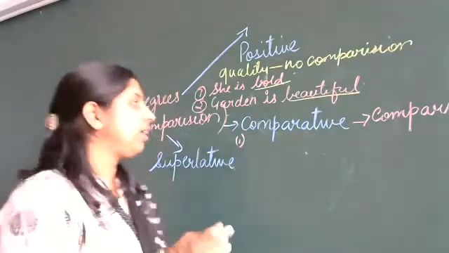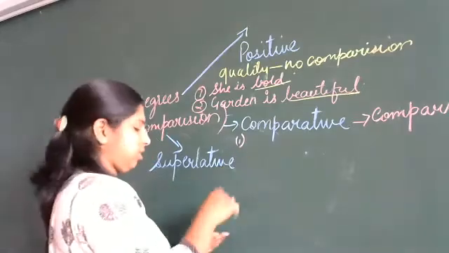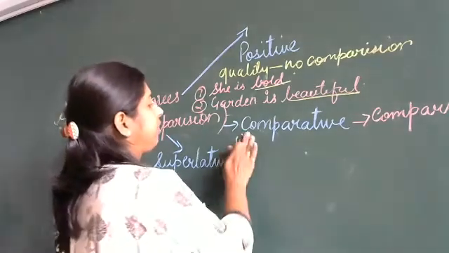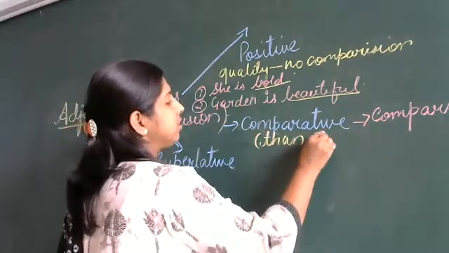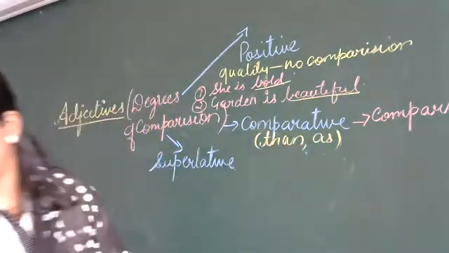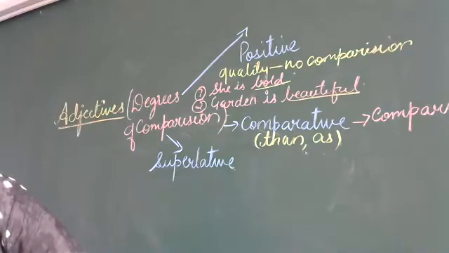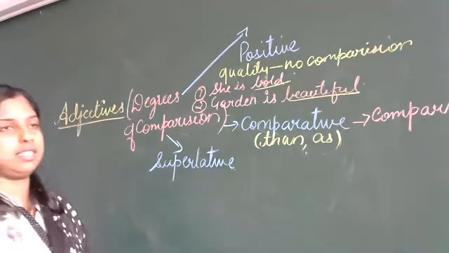For example, here we use the words than, as. In the comparative degree, we use the word than and as.